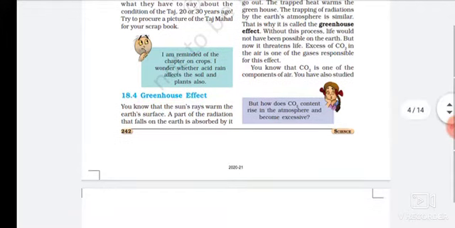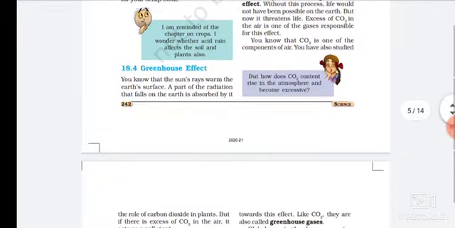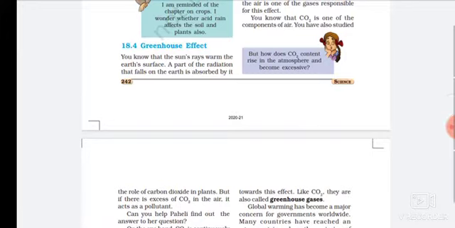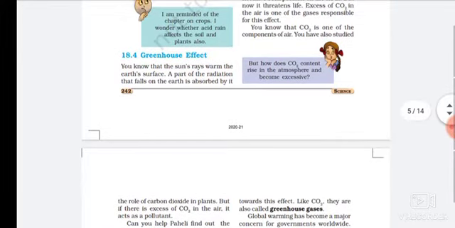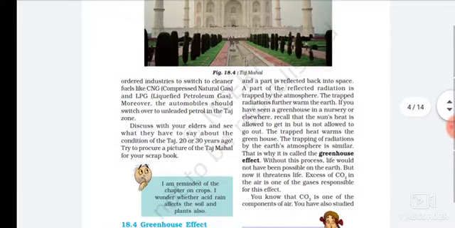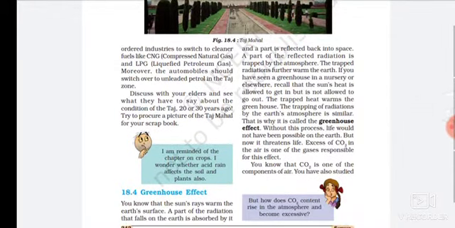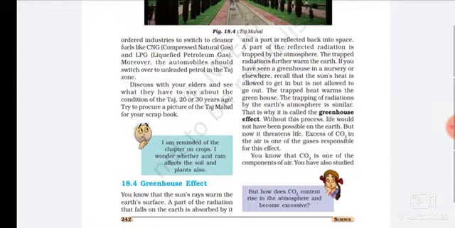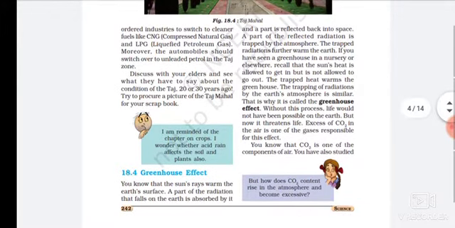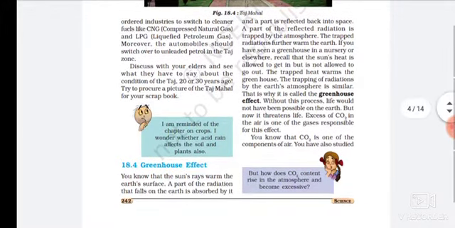Students, we will continue our topic 18.4, the greenhouse effect. You know that the sun's rays warm the Earth's surface. A part of the radiation that falls on the Earth is absorbed by it, and a part is reflected back into space. A part of the reflected radiation is trapped by the atmosphere. The trapped radiation further warms the Earth.